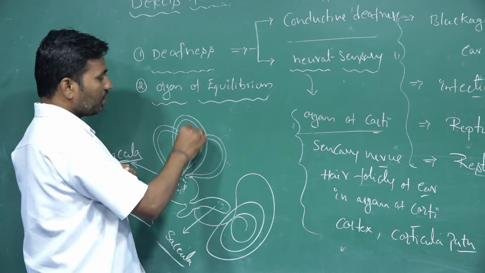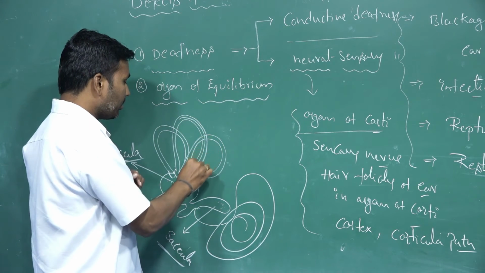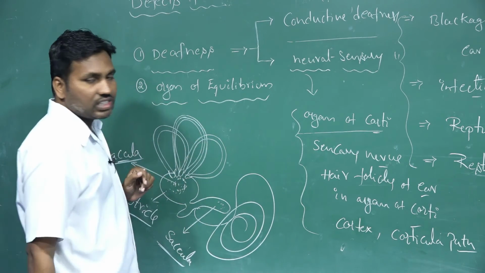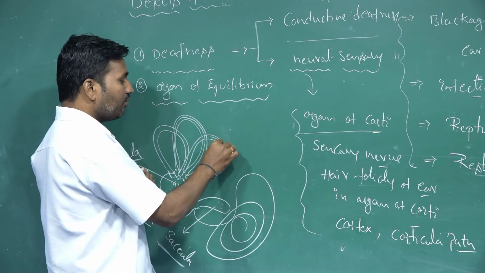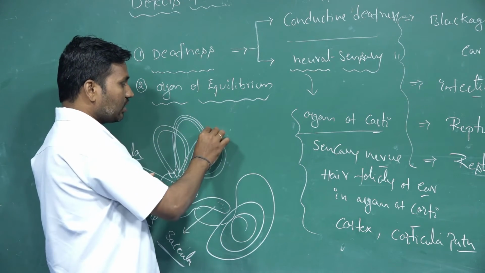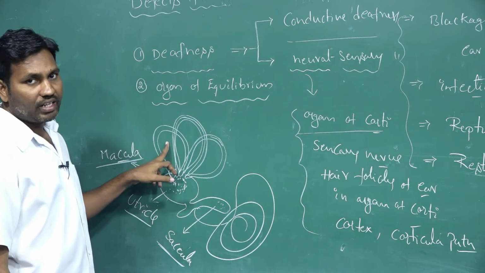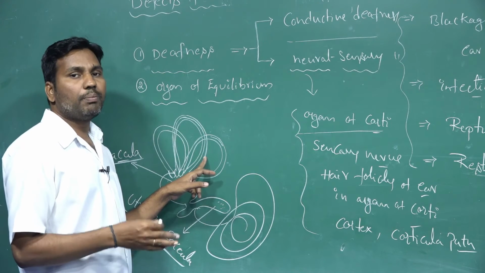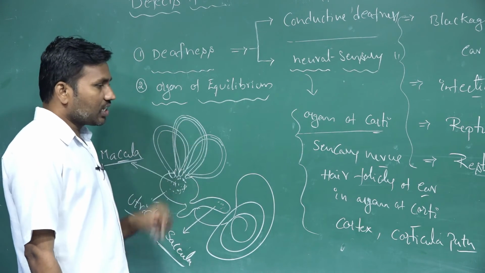In these tubular structures, the inner part contains the endolymph and the outer part is covered by the perilymph fluid. So endolymph is innermost and the perilymph fluid is outside. The membranous labyrinths conduct these endolymph and perilymph fluids.